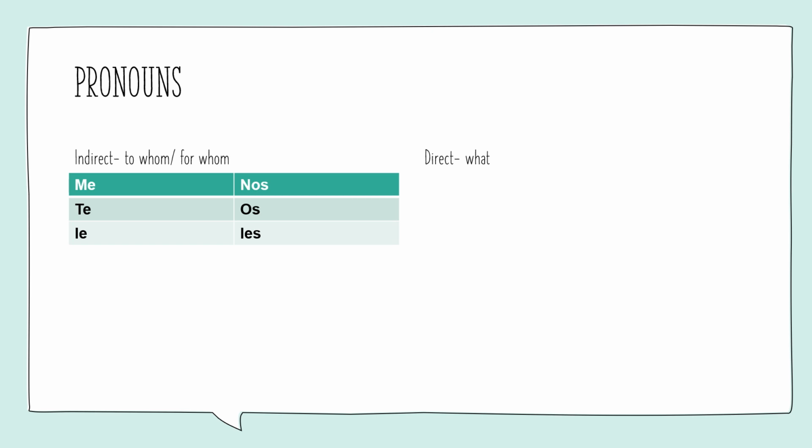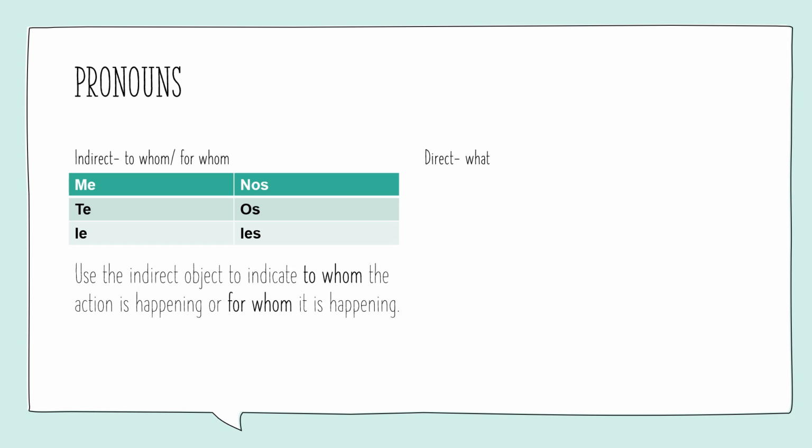So in this first person, we have it's to me, to you, to him or her, to us, to y'all, or to them. So we use this indirect object to indicate, like I said, to whom the action is happening or for whom the action is happening. So for everything, we'll just ask the question, who is it happening to? There is a possibility, so keep this in mind, that there is nobody this is happening to, in which case we'd only use a direct object.